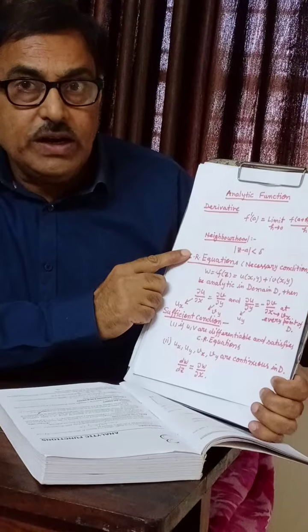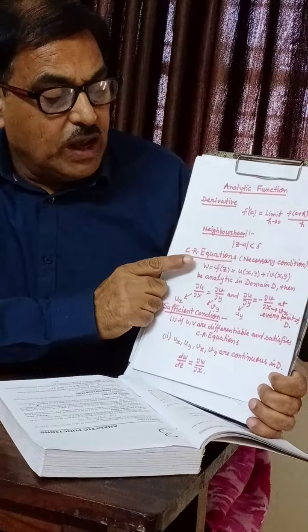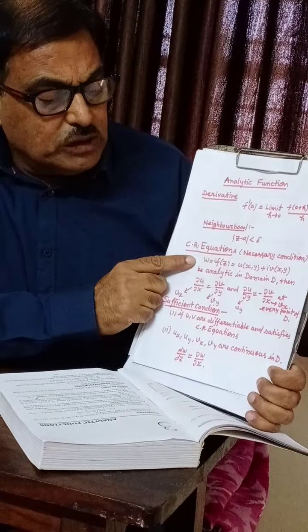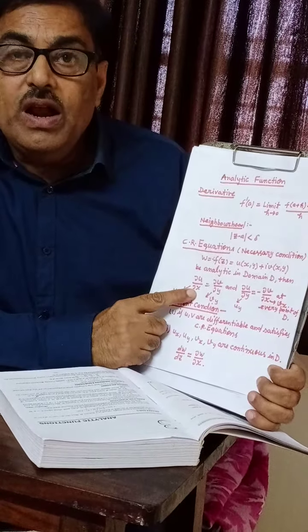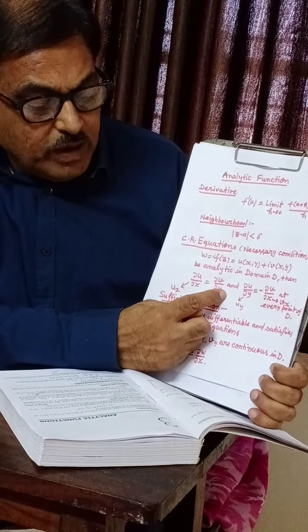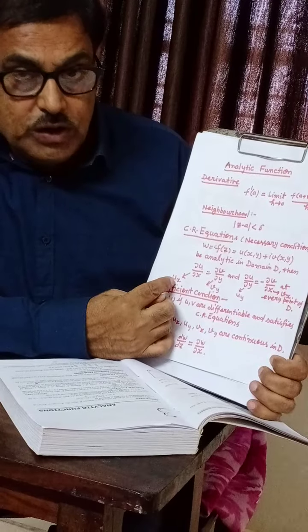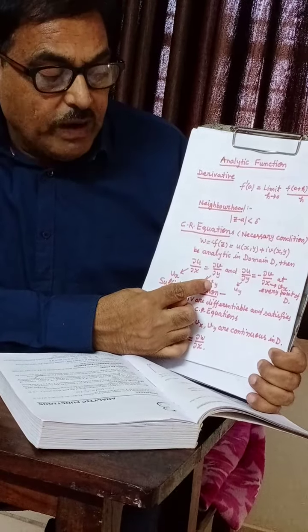So it is a necessary condition. If a function is analytic, then it will satisfy the Cauchy-Riemann equations, and these equations are: del u upon del x is equal to del v upon del y. Or in a shorter notation, we write ux equal to vy.